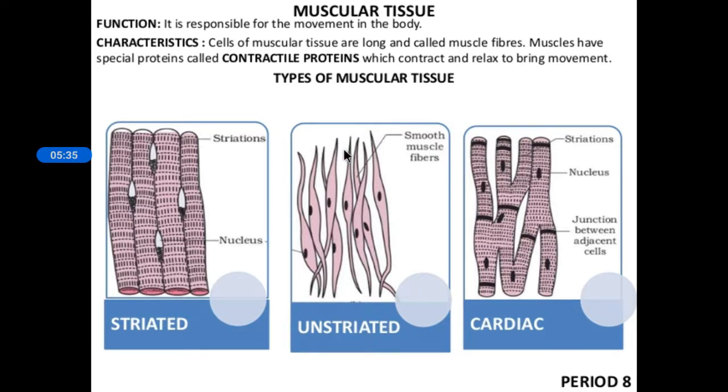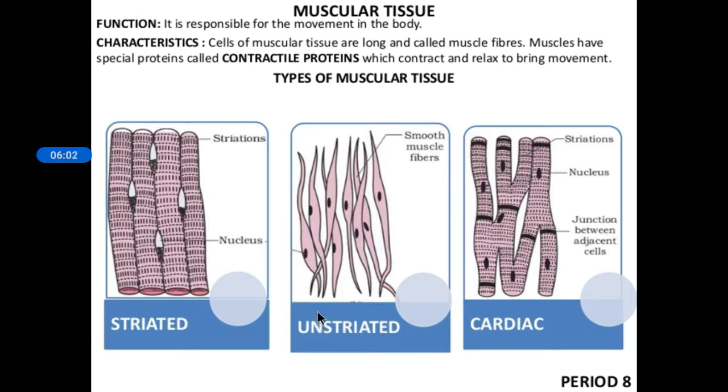And for this shape, you can see that it is thick in the center and thinner at the ends. This shape is called spindle, so this type of muscle is also known as spindle shaped muscle. There are no light and dark bands; they are smooth to see, hence they are also known as smooth muscle fibers.